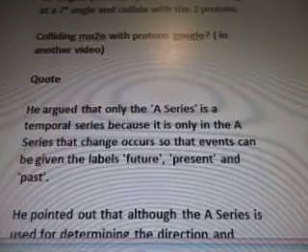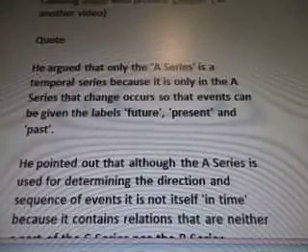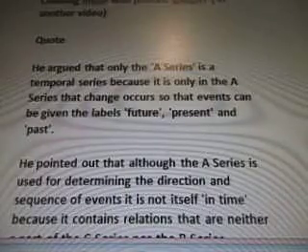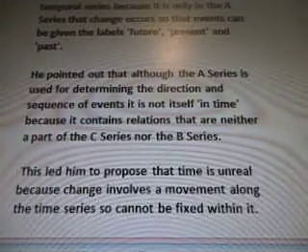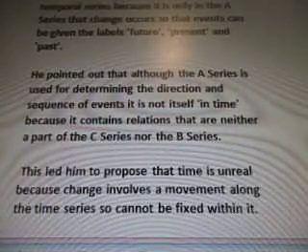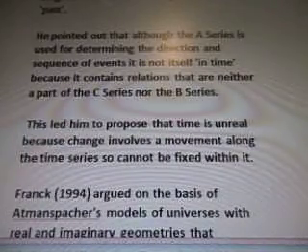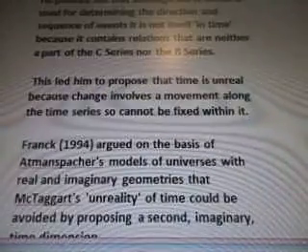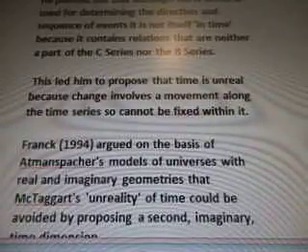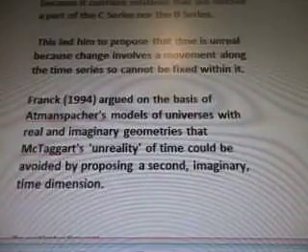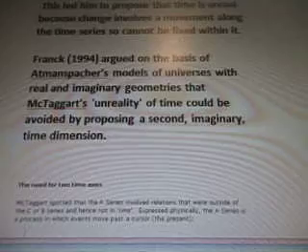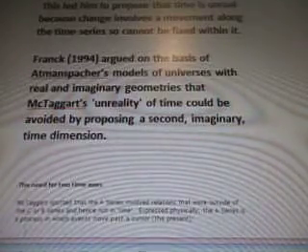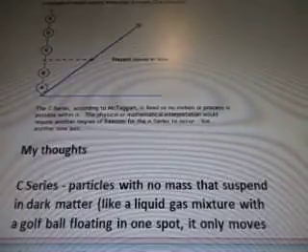Quote: He argued that only the A series is a temporal series because it is only in the A series that change occurs, so that events can be given the labels future, present, and past. He pointed out that although the A series is used for determining the direction and sequence of events, it is not itself in time because it contains relations that are neither a part of the C series nor B series. This led him to propose that time is unreal because change involves a movement along the time series, so cannot be fixed within it. Frank, 1994, argued on the basis of models of the universe with real and imaginary geometries that McTaggart's unreality of time could be avoided by posing a second imaginary time dimension. And this is the need for 2 time axes.